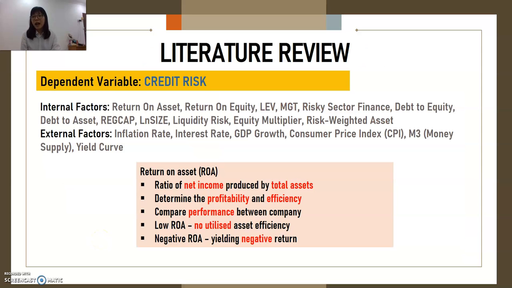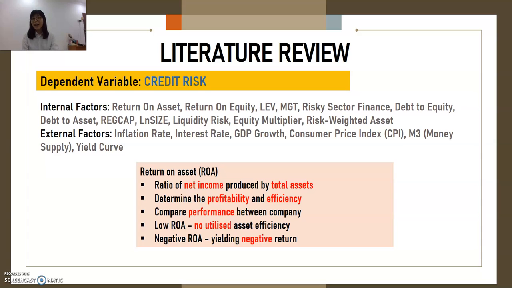So here, I denote the credit risk as my dependent variable. The internal factors consist of return on asset, return on equity, leverage, MGT, risky sector finance, debt to equity, debt to asset, REGCAP, loan size, liquidity risk, equity multiplier, and last is the risk-weighted asset.